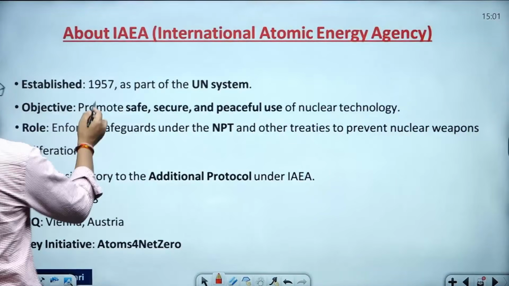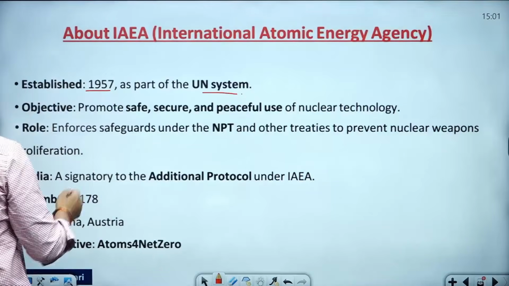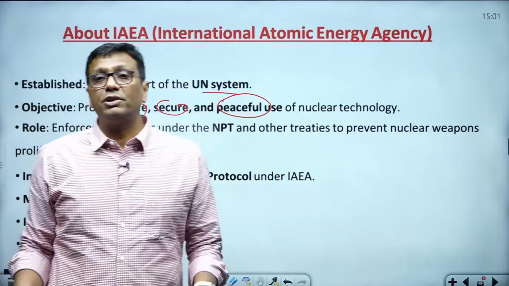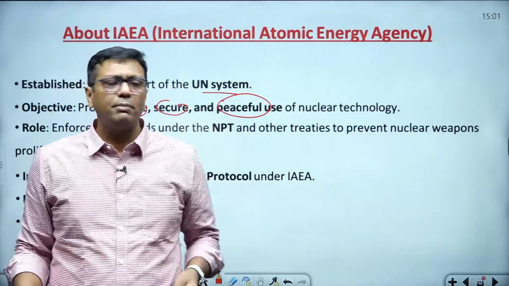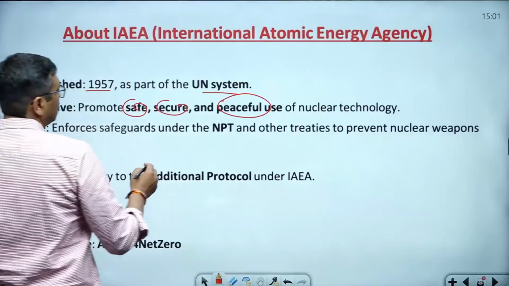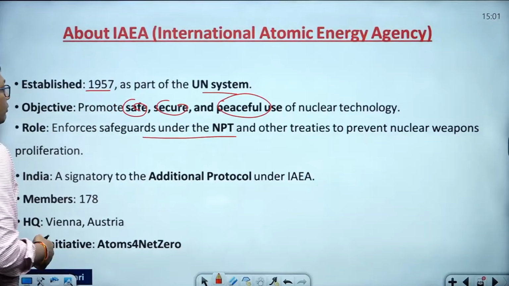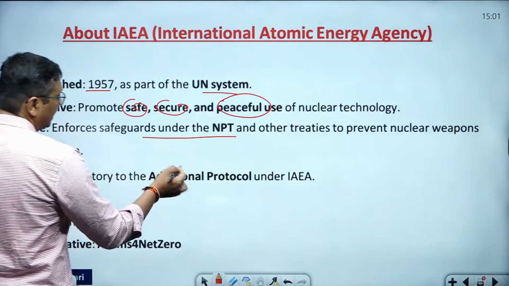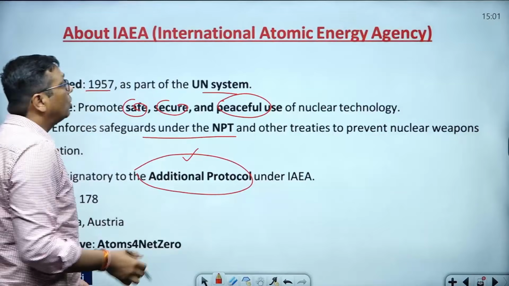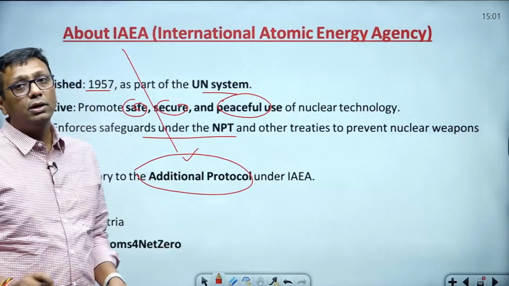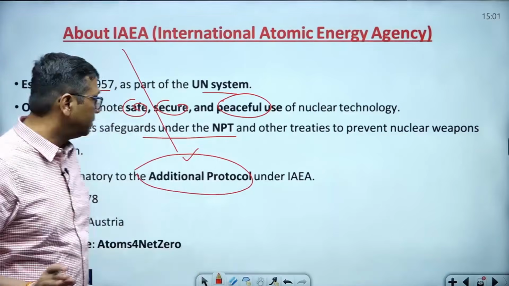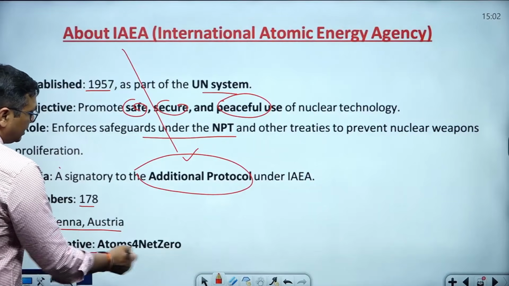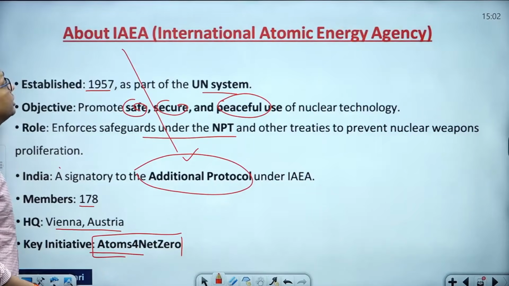IAEA was set up in 1957 by the United Nations. Purpose: safe, secure and peaceful use of nuclear energy, because nuclear energy can be used for destructive purposes also. Destructive means the atom bomb type. It safeguards under the NPT and enforces the safeguards of the NPT and other treaties to prevent this. Under the IAEA there is an additional protocol, and under the additional protocol there is a provision that nuclear energy should be used for peaceful purposes. 178 are the member nations. Vienna is the headquarters.